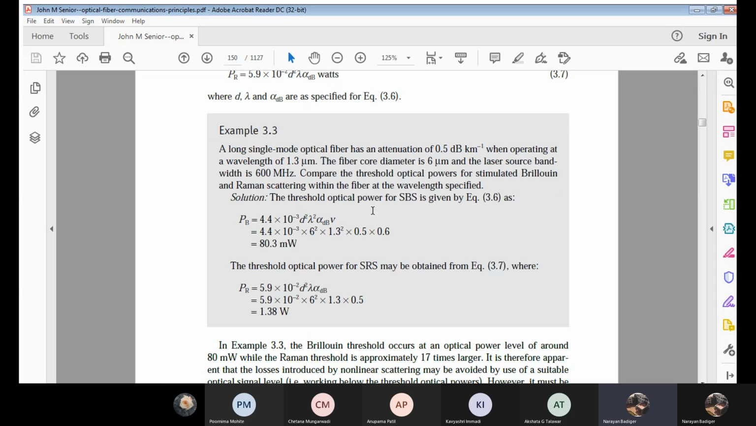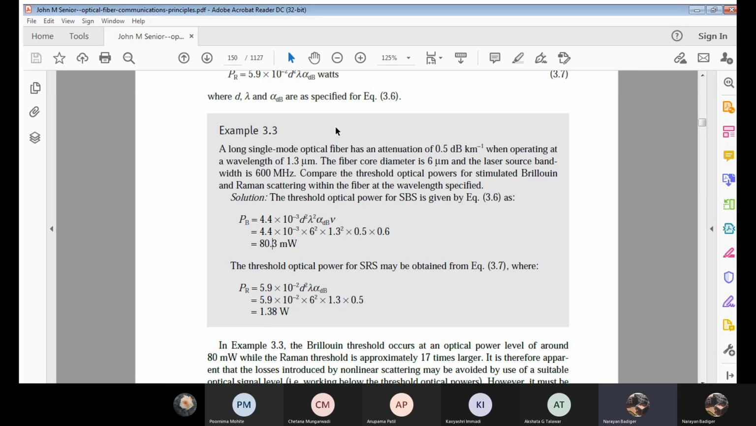This problem will be comparing the threshold optical power of SBS and of SRS. We'll quickly see this problem. It is simple again. All those values will be given, and we just need to substitute them. Finally, we will be comparing both the optical power thresholds.